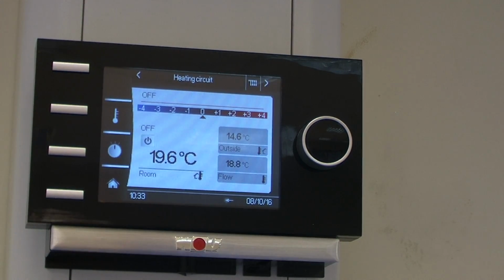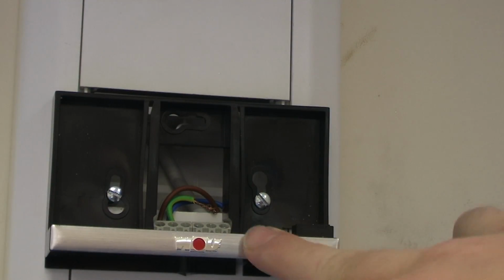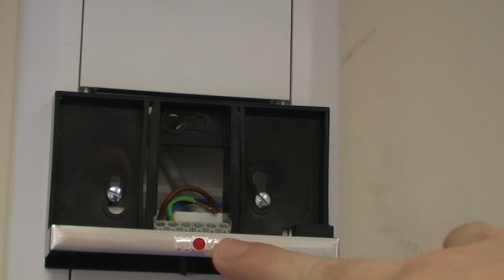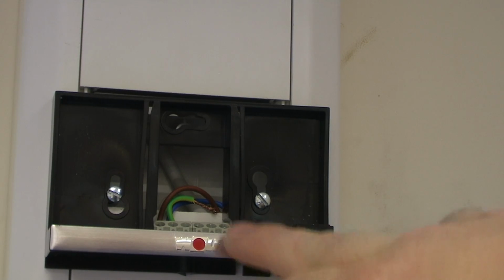Okay, here we have the Wolf BM2 controller on wall holder. So this is the wall holder here. Inside the wall holder we have a temperature sensor which acts as room influence and room stat.